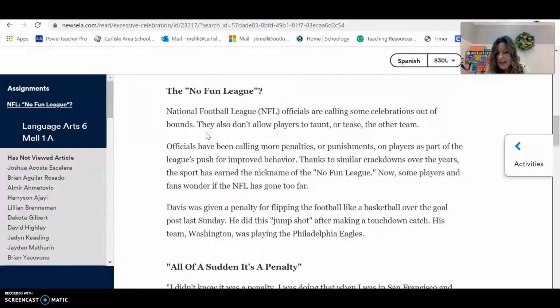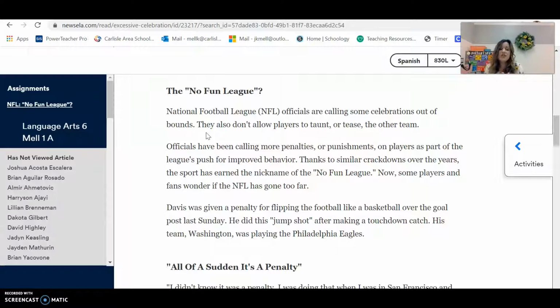Thanks to similar crackdowns over the years, the sport has earned the nickname of the No Fun League. Now some players and fans wonder if the NFL has gone too far. Davis was given a penalty for flipping the football like a basketball over the goalpost last Sunday. He did this jump shot after making a touchdown catch. His team, Washington, was playing the Philadelphia Eagles.